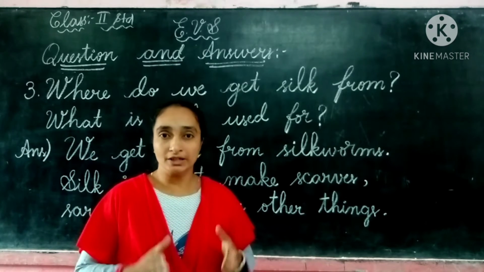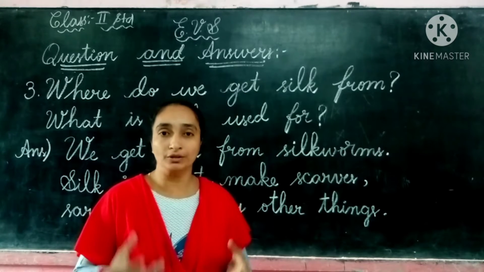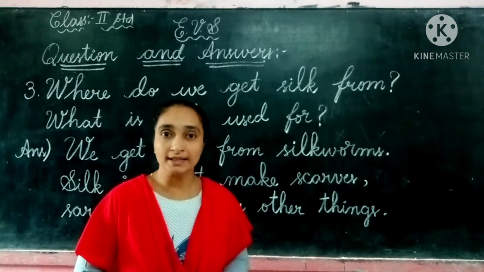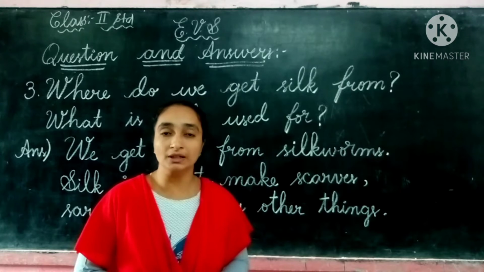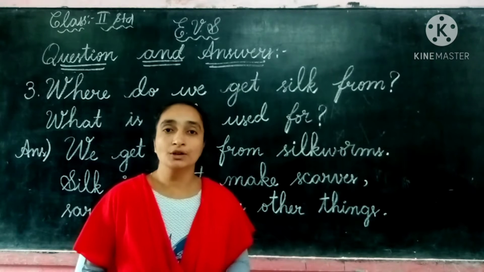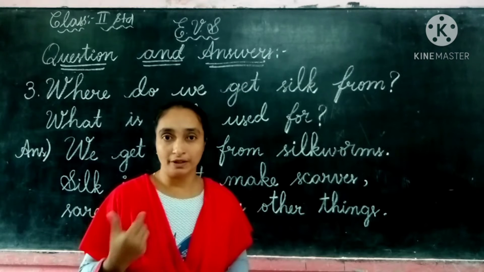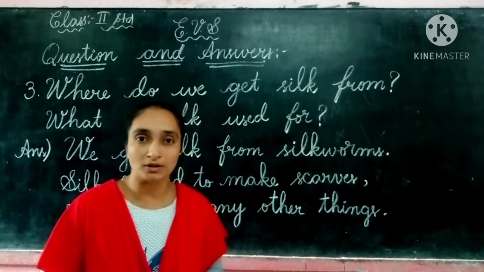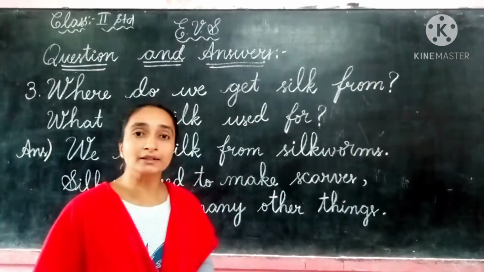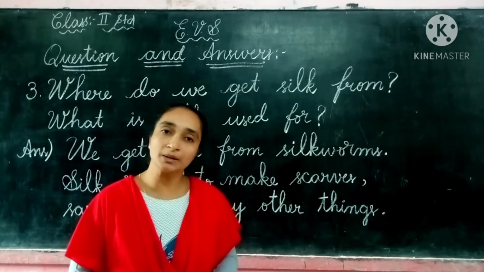So the silk is used to make the scarf, saris, the pattu saris we use in the parties, weddings, the functions, any traditional festival. So we wear the pattu saris. The small girls also wear dresses with the pattu. The gents also have some pattu in their clothes. This is very costly and expensive also, children, and when you see the pattu sari, the silk sari, it looks very pretty and beautiful.